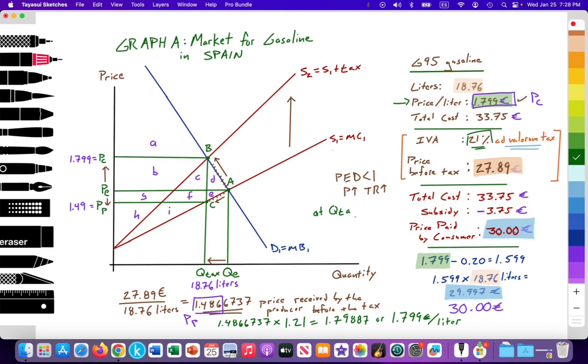at the quantity of Q tax, the marginal benefit is greater than the marginal cost. So I can just illustrate that right here at point B. That is my marginal benefit, because that's my demand curve, and it's greater than my original supply curve marginal cost. So the marginal benefit is greater than the marginal cost, meaning that there's an under allocation of resources to the production and consumption of gasoline versus what is desired by society.